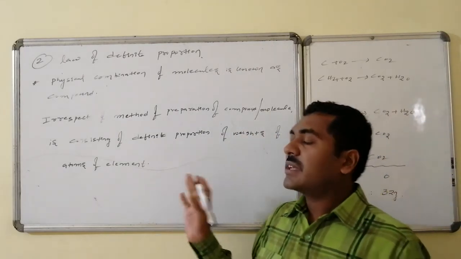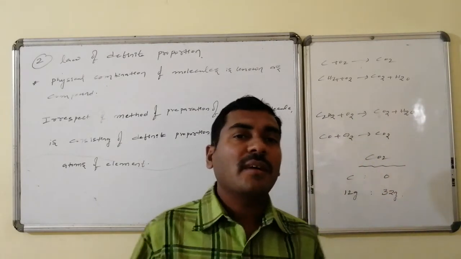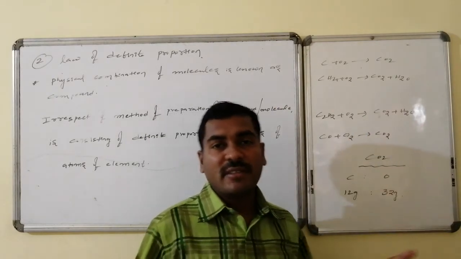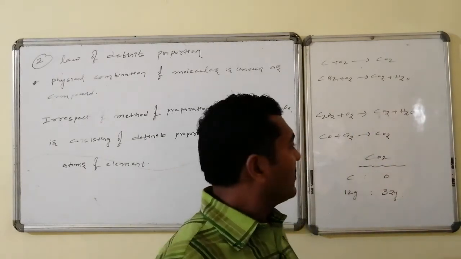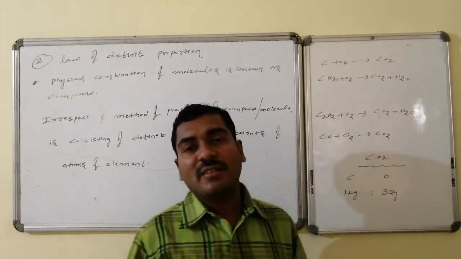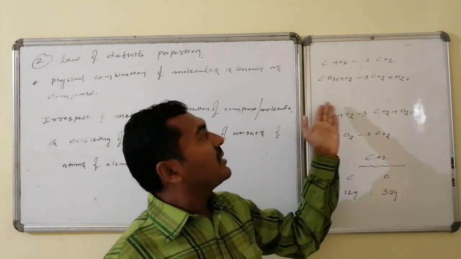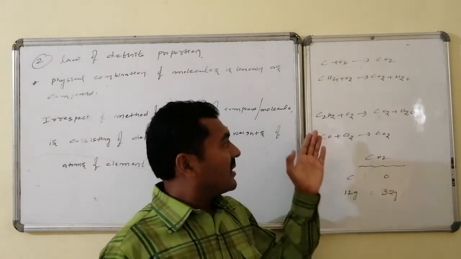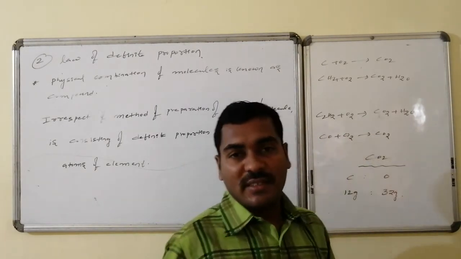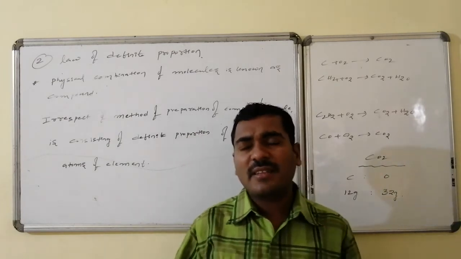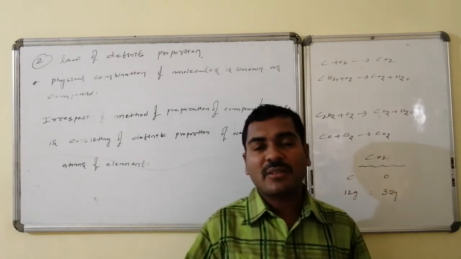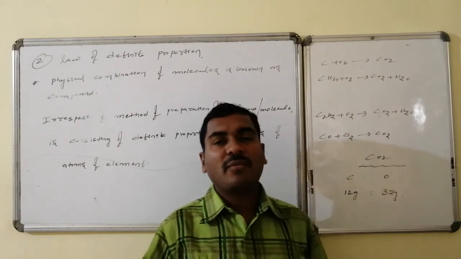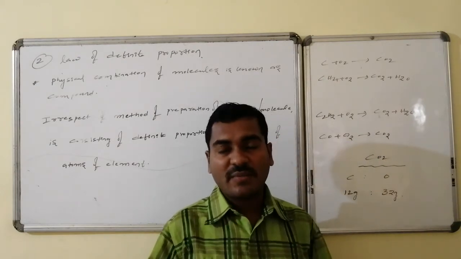Suppose carbon dioxide is there. Carbon dioxide can be prepared by any of the methods. Carbon and oxygen lead to carbon dioxide. Carbon monoxide and oxygen lead to carbon dioxide. Methane followed by combustion with oxygen leads to carbon dioxide. Acetylene followed by combustion with oxygen leads to carbon dioxide. There are many methods for the preparation of carbon dioxide. Thus, you can prepare it by any method, whatever the source.